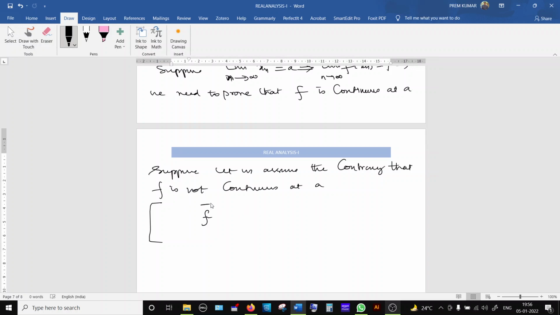The inverse image of any open ball whose center is f of a and radius epsilon contains the open ball with center a and radius delta. That is, for given epsilon greater than 0, there exists a delta greater than 0 such that this is true. This is also a definition of a continuous function.